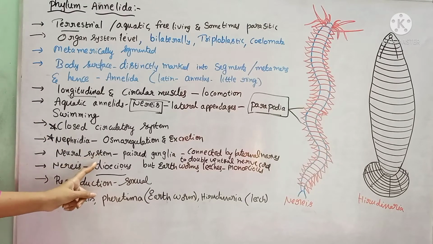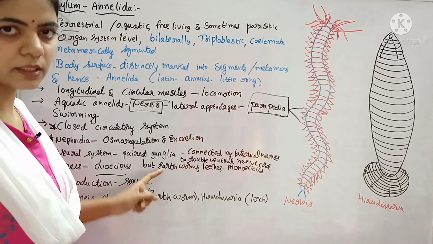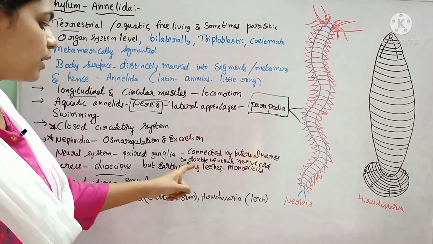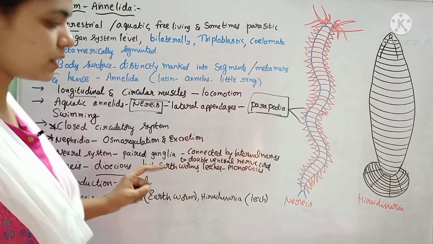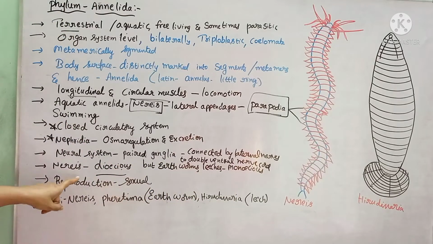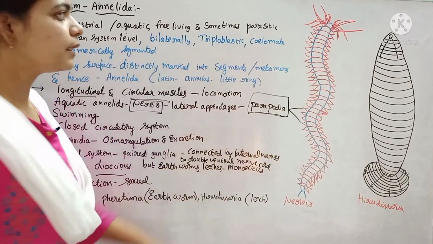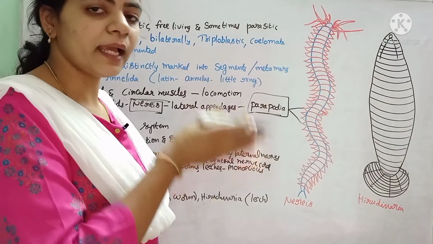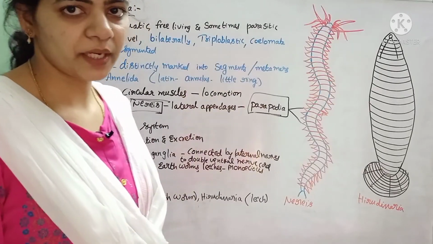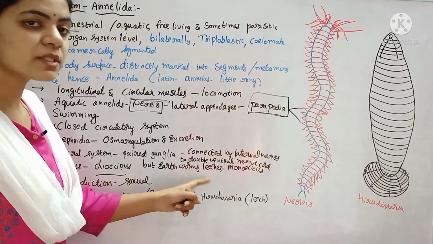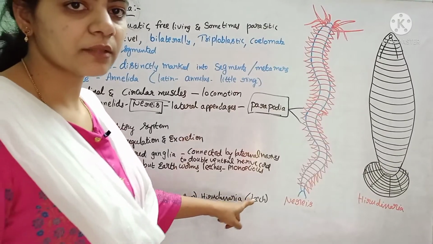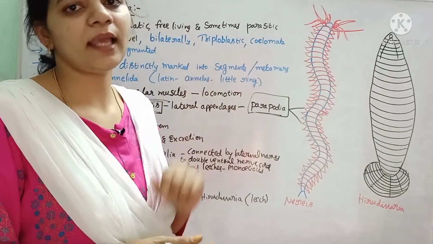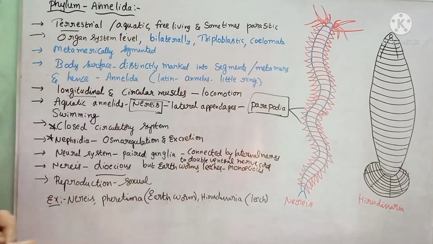If we see the neural system, they have paired ganglia present. These ganglia are connected by the lateral nerves to a double ventral nerve cord. This is the characteristic feature of the earthworms. And if we see the Nereis, they are dioecious in condition. That means the male animal and female animal are separate. Whereas earthworms and leeches are monoecious in condition. That means in a single earthworm, both male and female sex organs are present in one animal. That condition is called the monoecious condition.